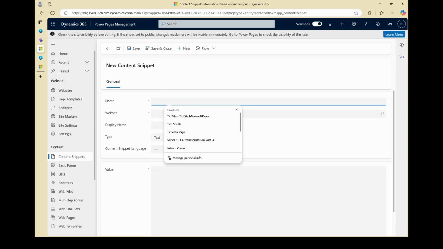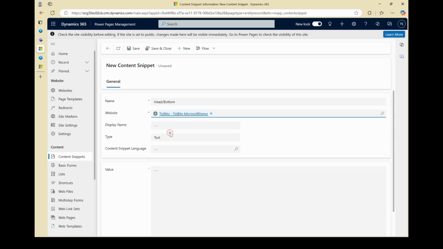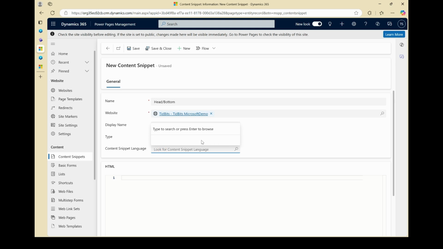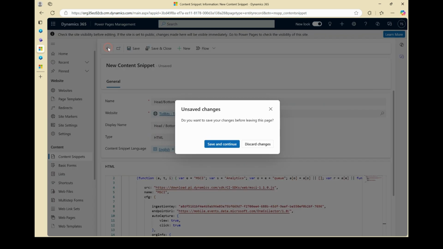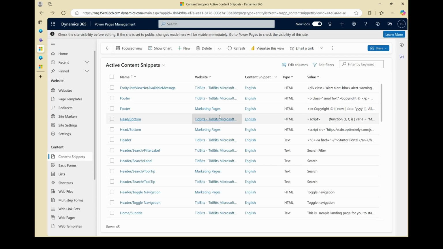Literally, we're going to say head bottom, and we're going to pick the website, and we're going to say the display name is head bottom. I want to use HTML, and the code language that we want is English, and I'm going to paste in that snippet of code. So I'm not going to save that because I've already done it once, and it is here. So now that I've saved that code, my web page is immediately available to begin tracking this data in real time. So let's see what that looks like in Customer Insights.